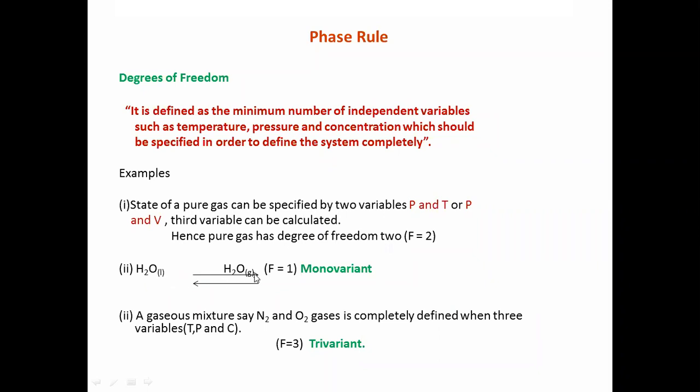Water liquid to water gas, that is the system is liquid to gas, phase 2, component 1. If F equal to C minus P plus 2, we get F equal to 1, that is monovariant, univariant. A gas mixture containing nitrogen and oxygen gas is completely defined when three variables, temperature, pressure, and composition, are specified, that is F equal to 3, that is trivariant.